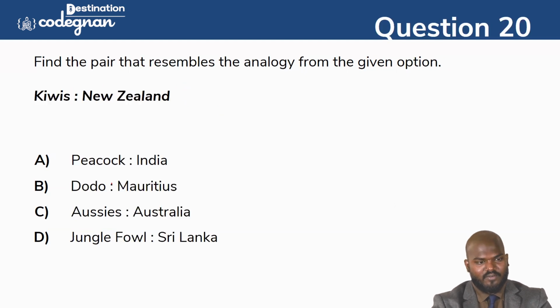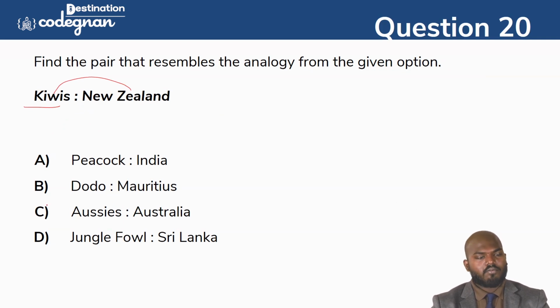Okay. So going to the next one, guys. You see this one? So Kiwis is a New Zealand. How can we say this one? So Kiwis is a nickname given to the people of New Zealand. Okay, that's what they have mentioned here. This is not a national food of New Zealand. So they will call it a nickname of the New Zealand people, Kiwis.